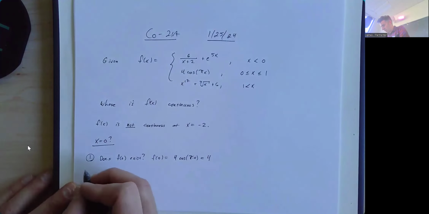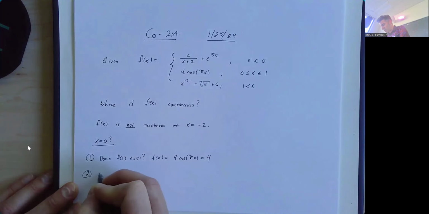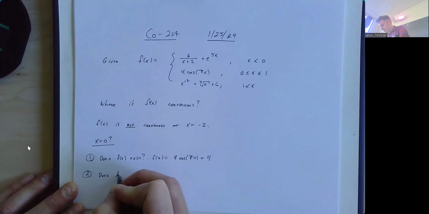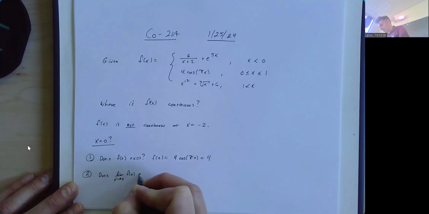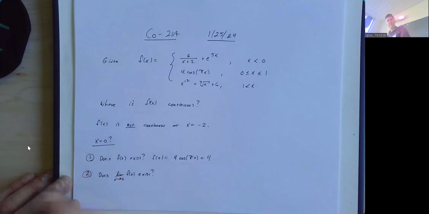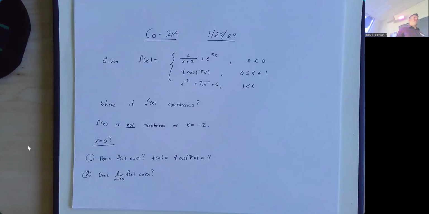And the second thing we have to check is, does the limit as x approaches 0 of f of x exist? This usually, especially for piecewise functions, means you have to check both of the one-sided limits. We already know what one of them is going to be.